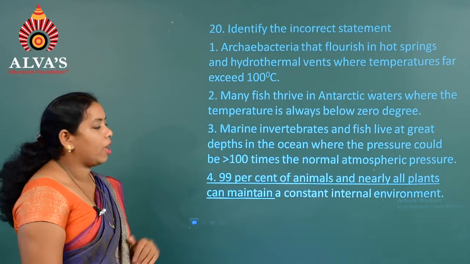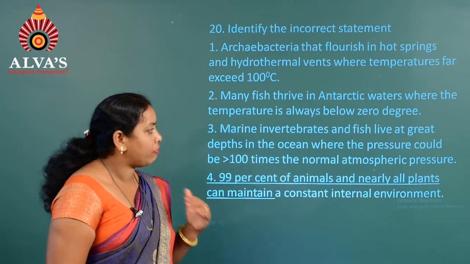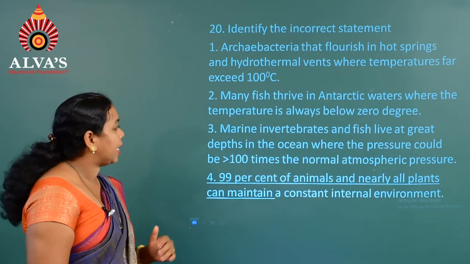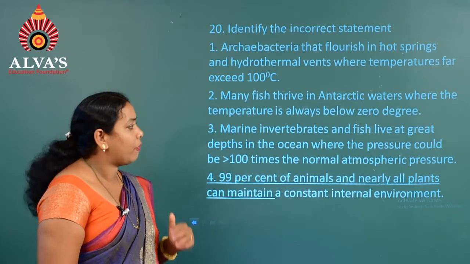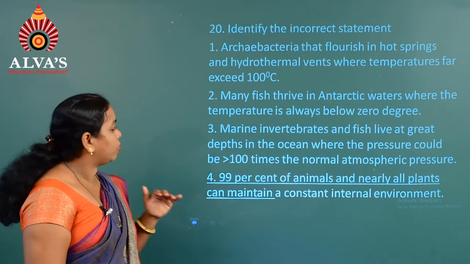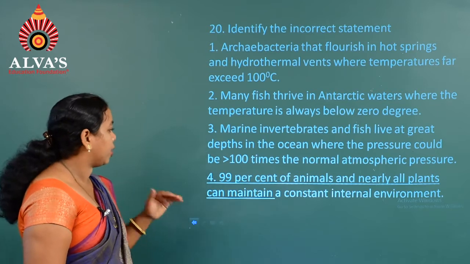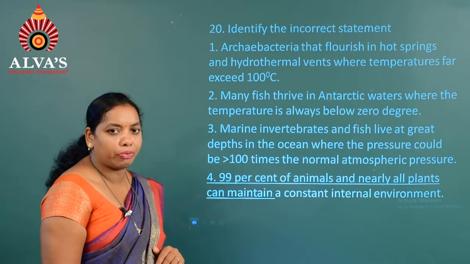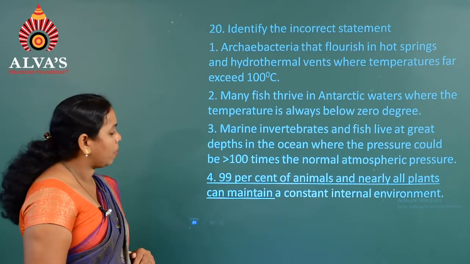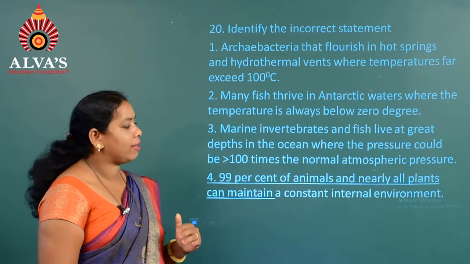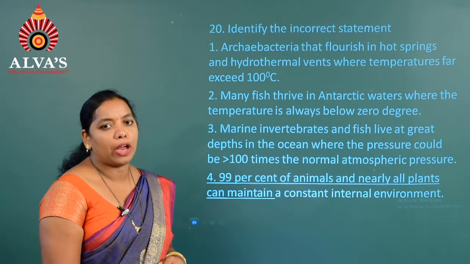A third one, marine invertebrates and fish live at great depth in the ocean where the pressure could be more than 100 times the normal atmospheric pressure. And the next one, 99% of animals and nearly all plants can maintain a constant internal environment.